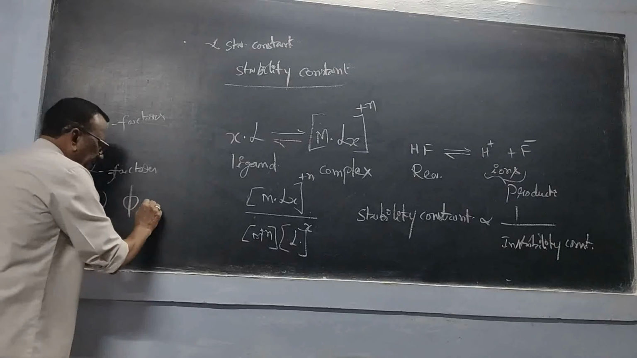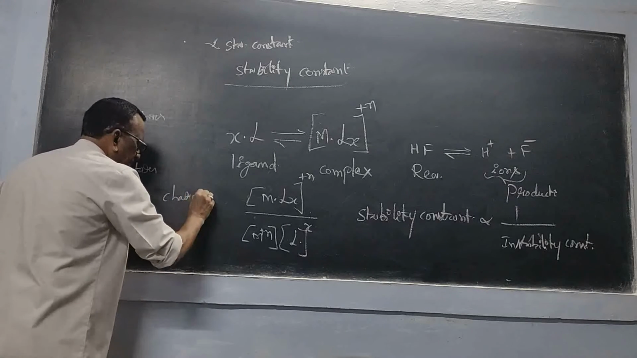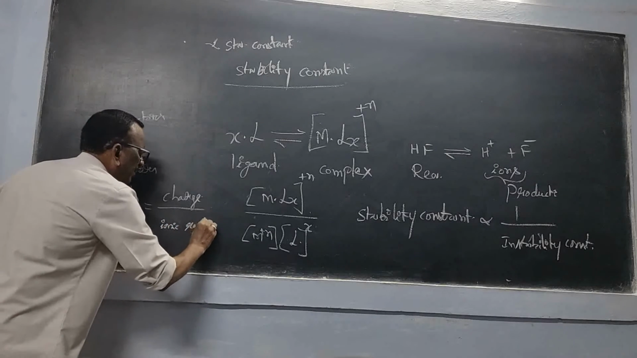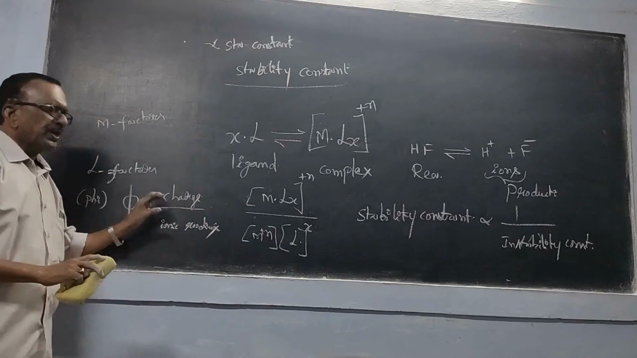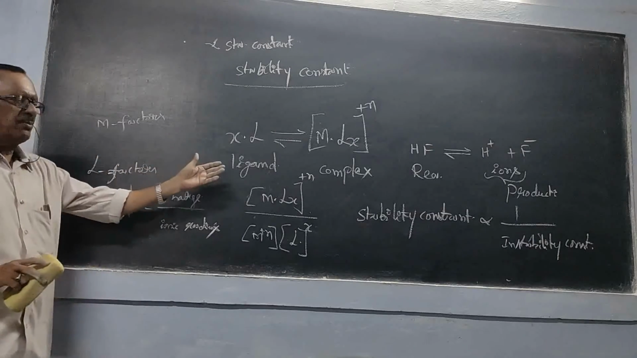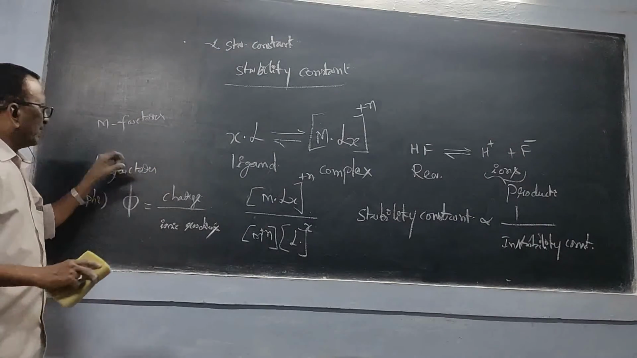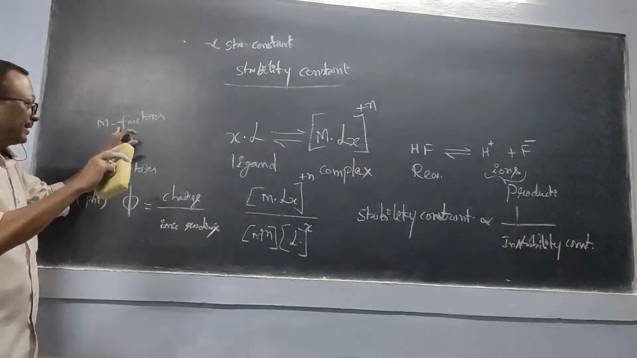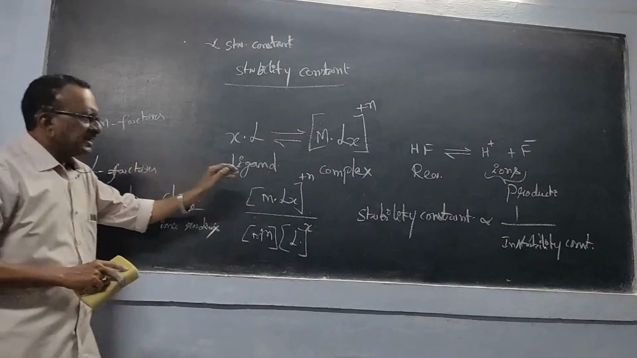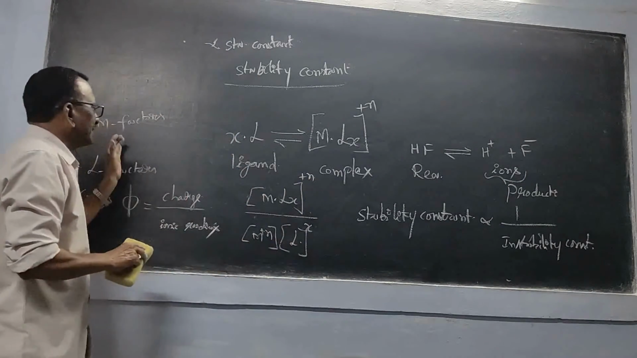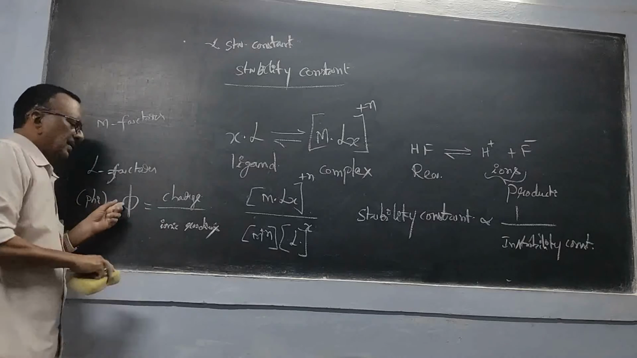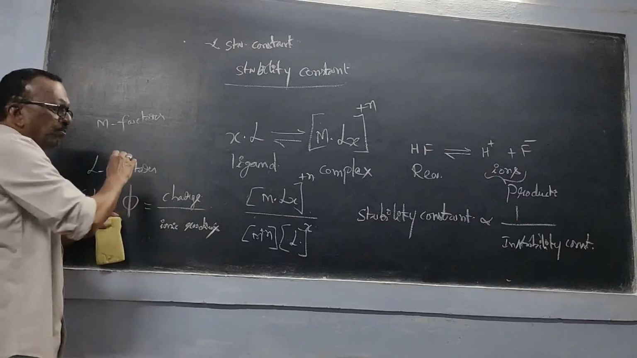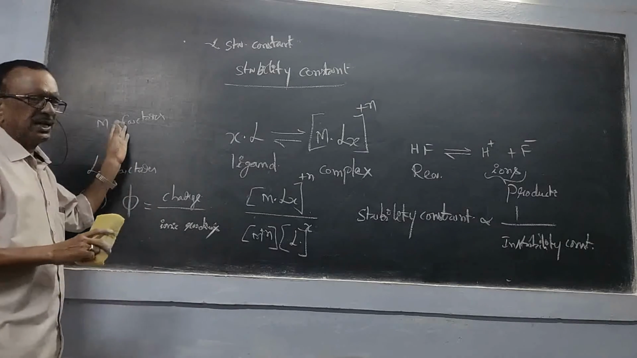Phi is nothing but charge by ionic radius. So if this ratio is more, then the stability constant is more in number. So generally in the metal factors, we have given here 5 points. All are directly proportional. That is, the stability constant is directly proportional to this ionic potential. Then we have its electronic configuration also. There are not many complications in the case of these factors.